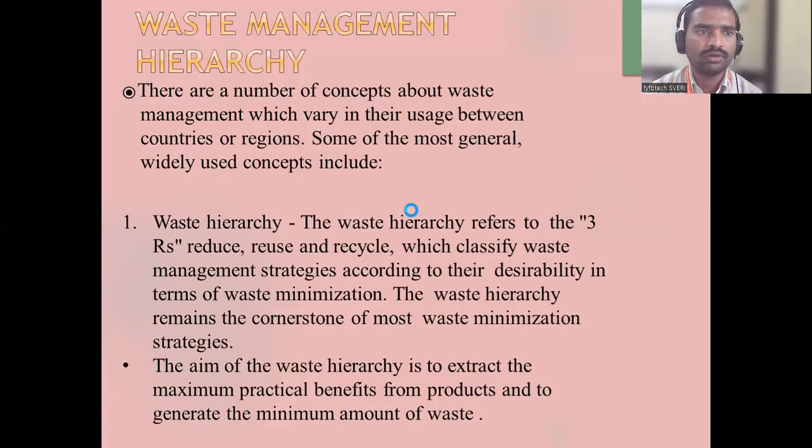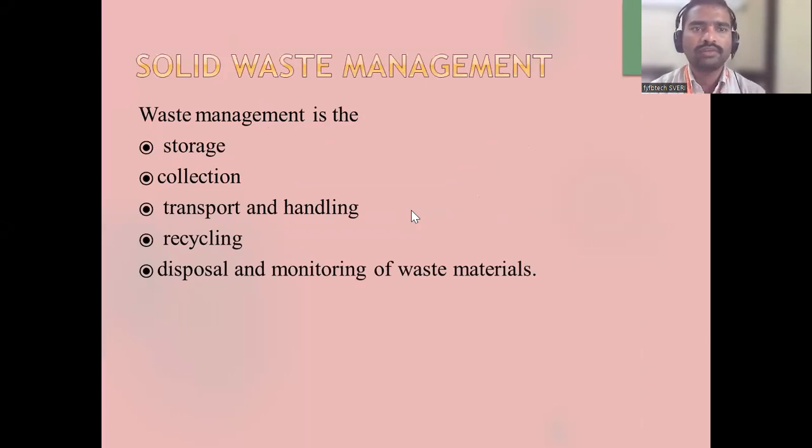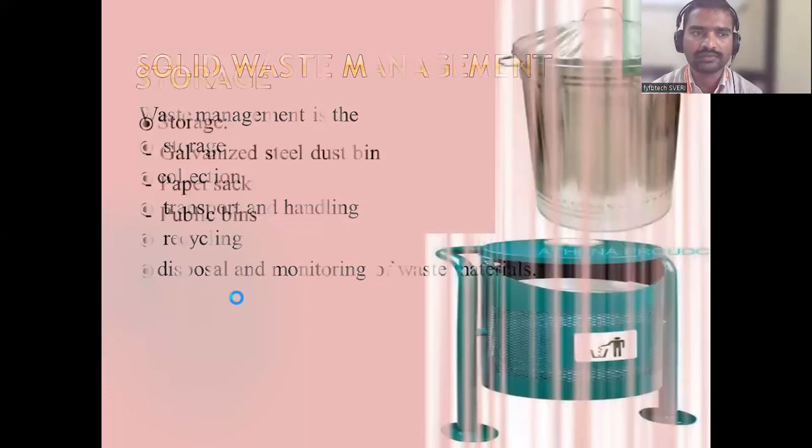In the last class we have seen the waste management hierarchy. What is the step-by-step explanation of solid waste management? First, we have to store the solid waste. Then collection of the solid waste, then transport or handling of the solid waste, then we have to recycle. Next is disposal and monitoring. We have seen storage, collection, transportation, recycling, and we were dealing with the disposal in the last class.